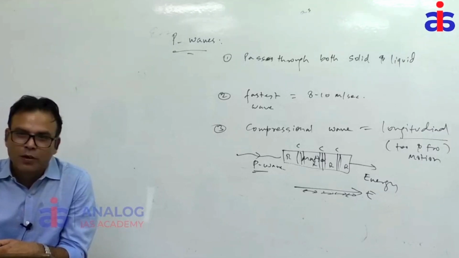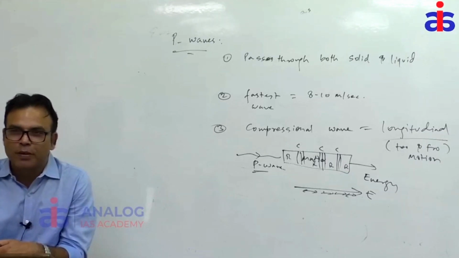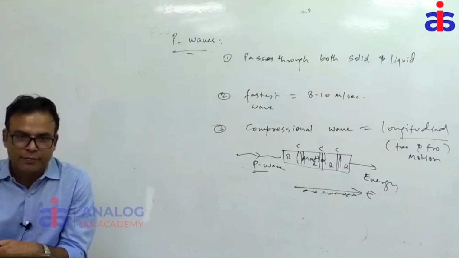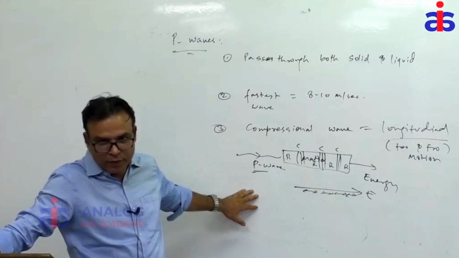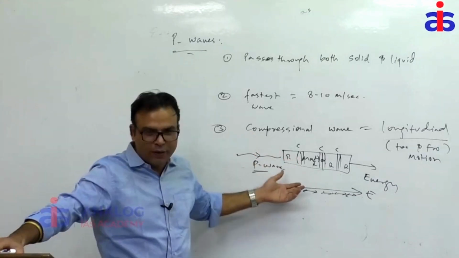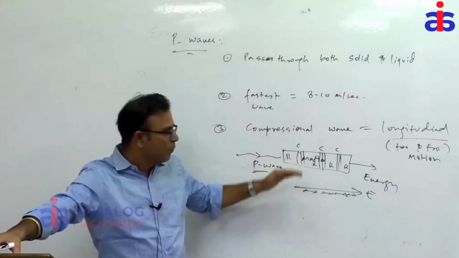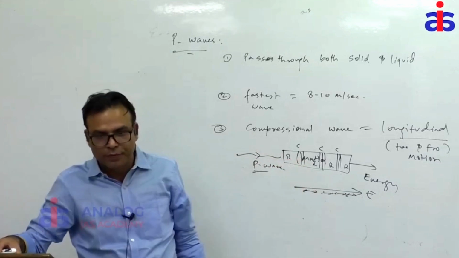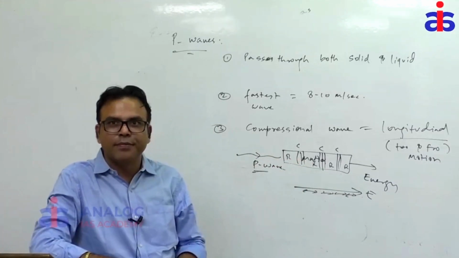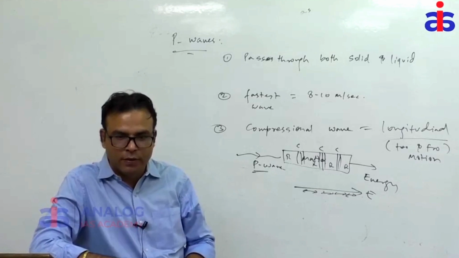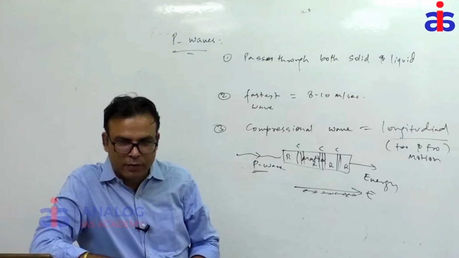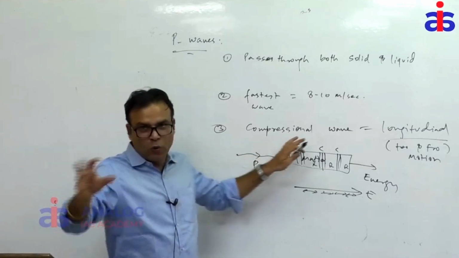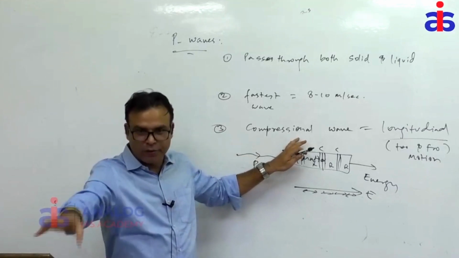Sinusoidal, like a proper sine, is a transverse wave, but this is longitudinal. Sinusoidal is a transverse wave. You can create the wave in that case, but a proper sine wave is not formed here. If we compress the amplitude of the sinusoidal wave, then maybe we can form this. We will come to that.